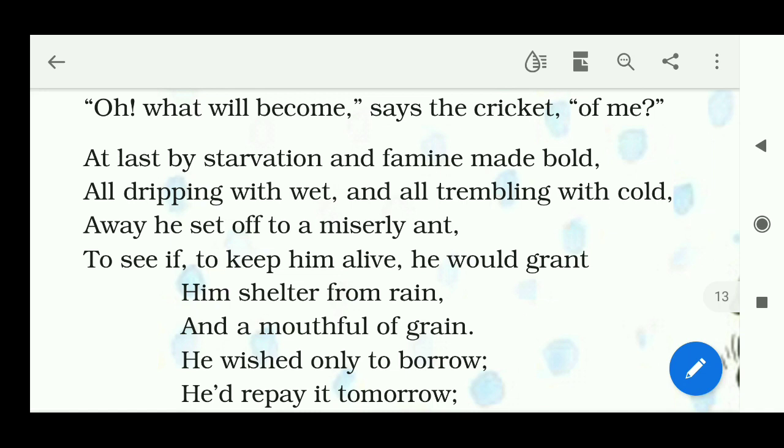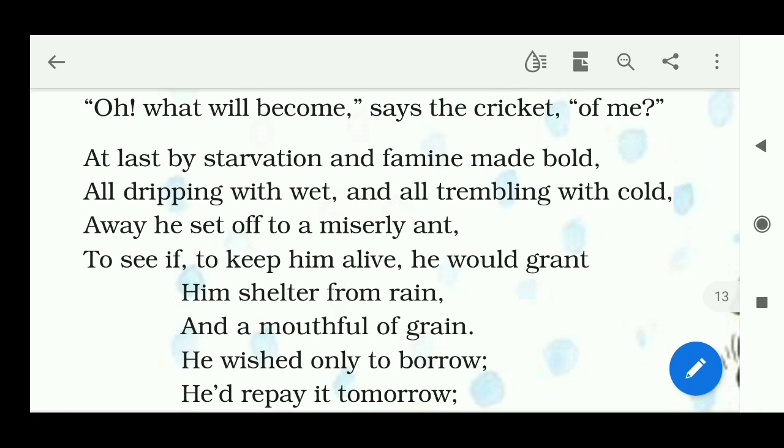Miser means one who doesn't spend money or something, one who is not ready to give something to someone. Such types of persons are called misers. So our ant was a miser. He was not ready to give anything to anyone. To see if, to keep him alive, he would grant him shelter from rain.